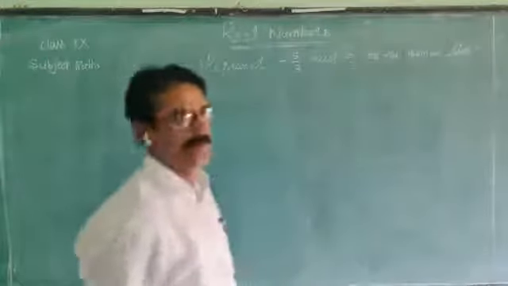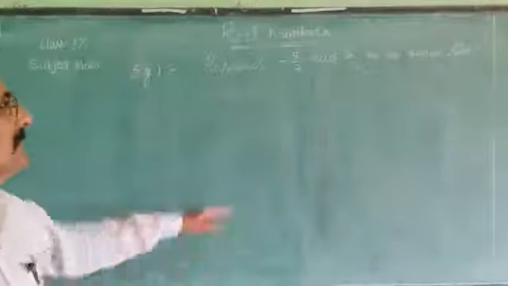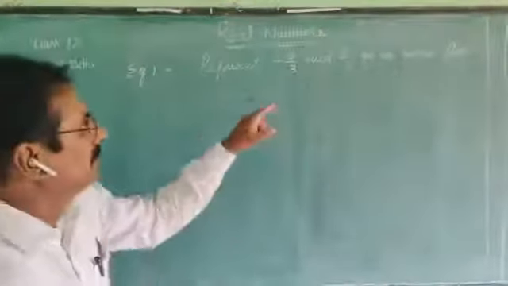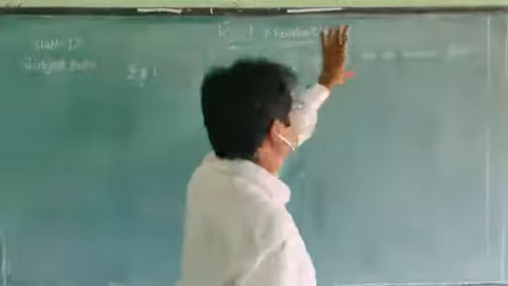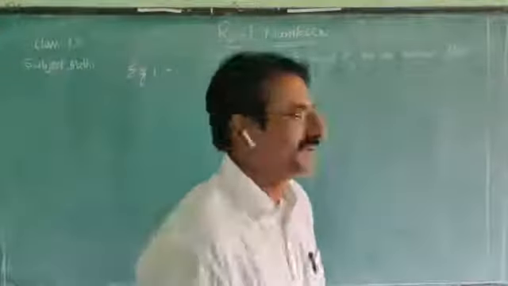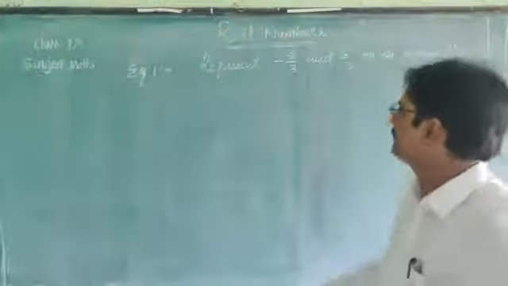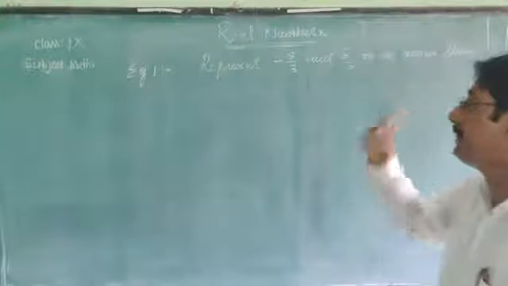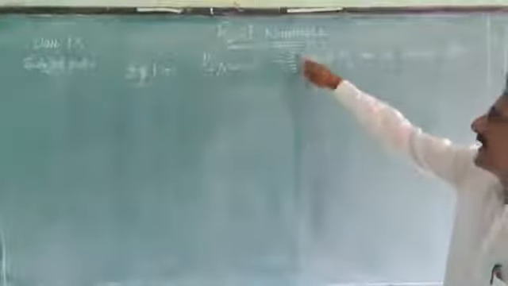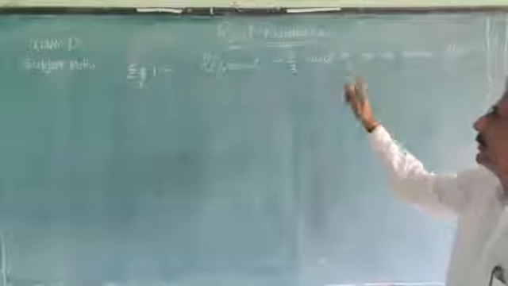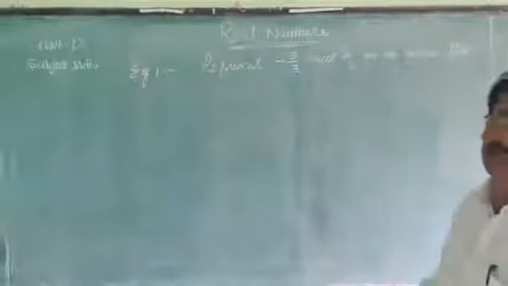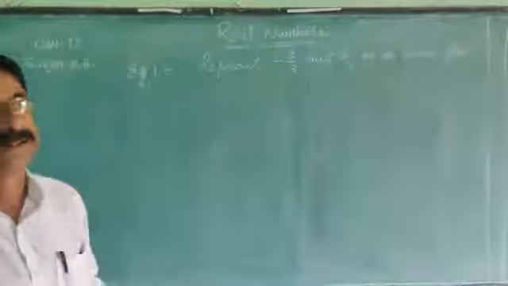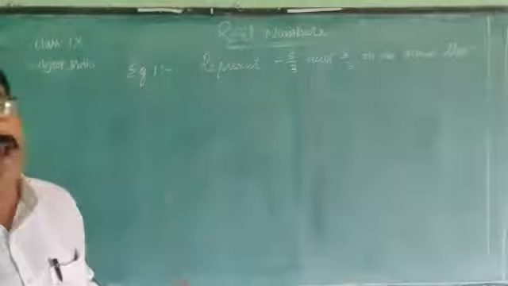It is our question. You observe carefully this one. Represent minus 5 by 3 and 5 by 3. In those two numbers, the first one is a negative number, the second one is a positive number. Which type of fractions are these? The numerator is greater than the denominator in both fractions. These are improper fractions. The value of an improper fraction is more than 1.